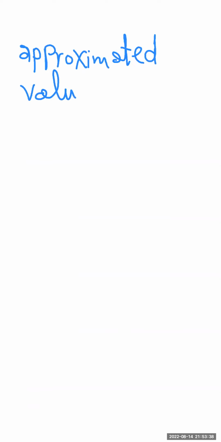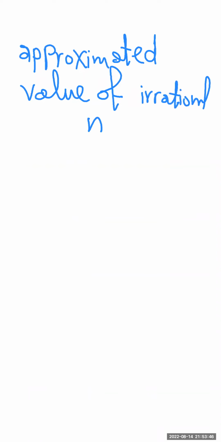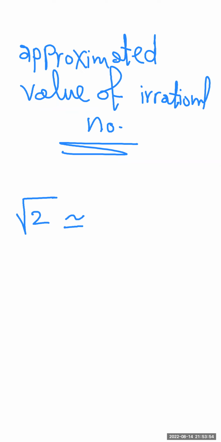So this means if I want to get the approximated value of square root of 2 by using the calculator, check it, guys. We will find that it equals 1.414, something like that. Correct?